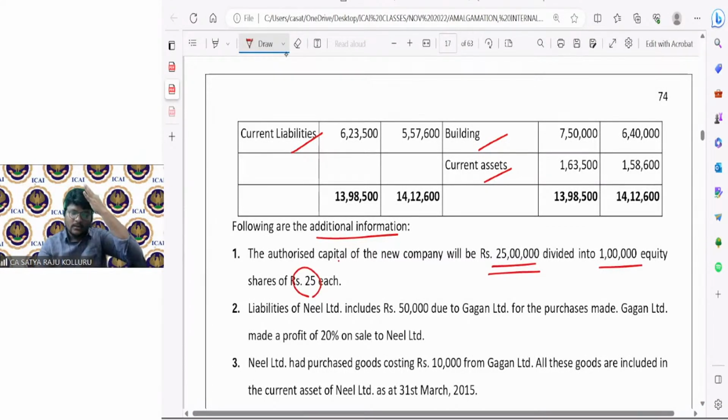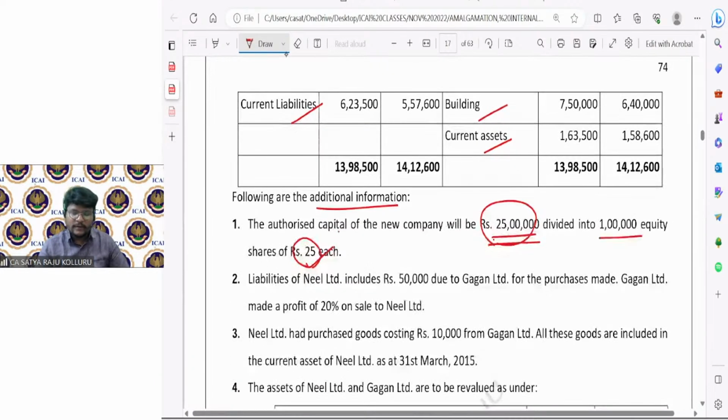Okay. So the new company, that is the amalgamated company, has an authorized share capital of 25 lakhs, and 1 lakh equity shares, face value 25 rupees. Indirectly, he is conveying that in case of purchase consideration, if you want to issue, you can issue each and every equity share at 25. That is the point he is mentioning.